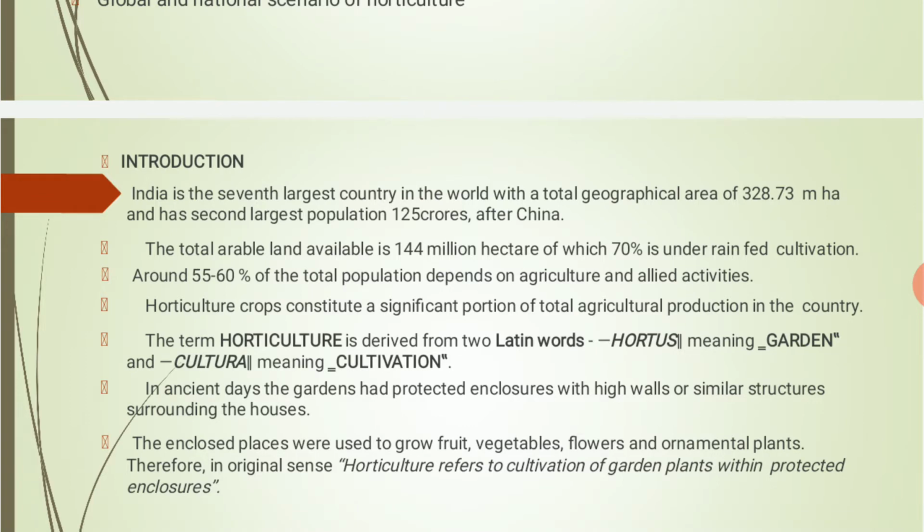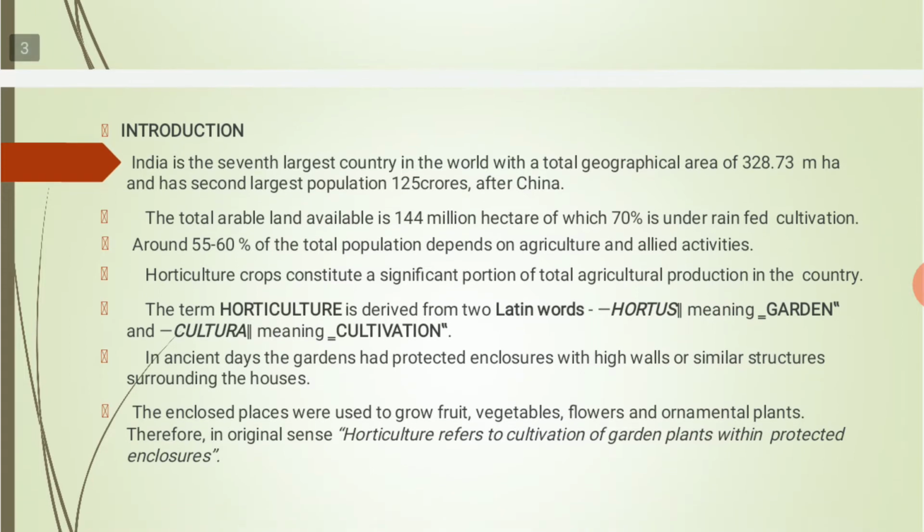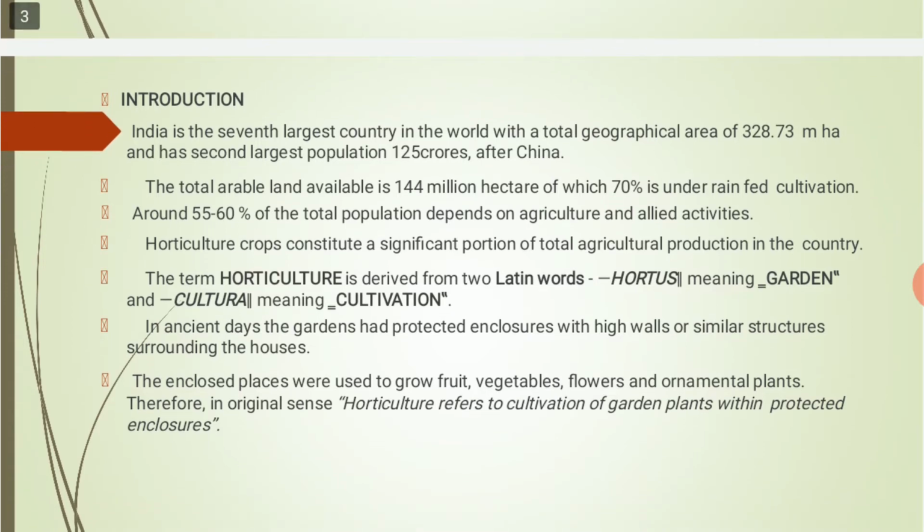328.73 million hectare. The total available land for farming is 144 million hectare, of which 70% is under rain-fed cultivation. So out of the total available land, 70% land is under rain-fed cultivation, that is, totally dependent on rain.